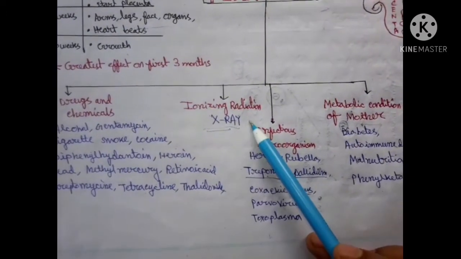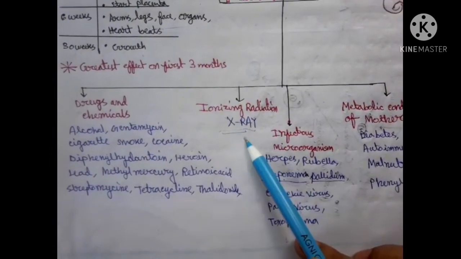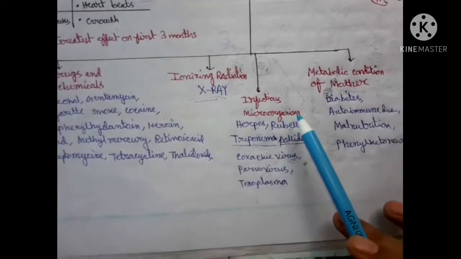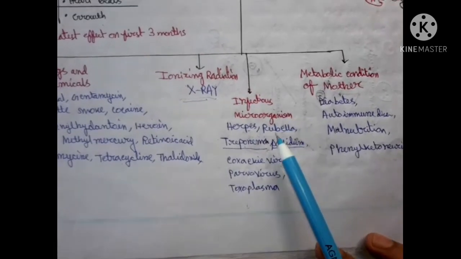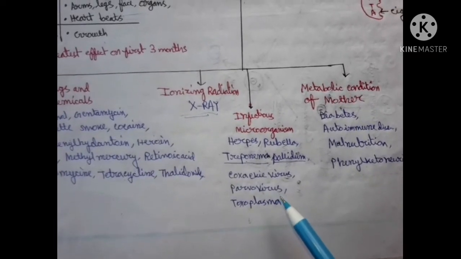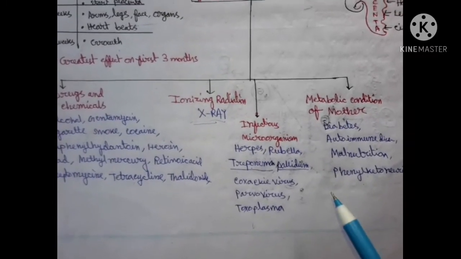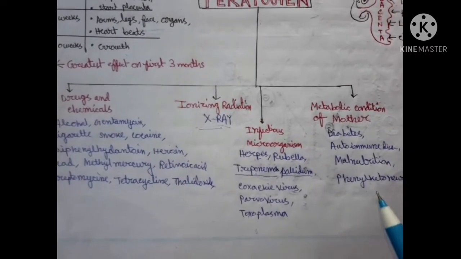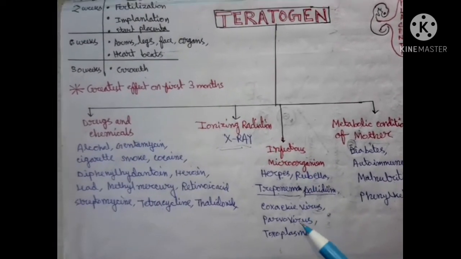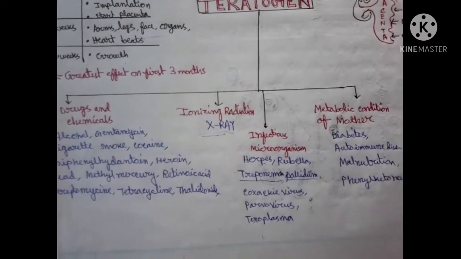Let's see X-ray. X-ray is also a teratogen. It can break the DNA and create abnormalities. Infectious microorganisms like herpes, rubella, parvovirus, toxoplasma, treponema, all these viruses, even some bacteria and some protozoa, are very harmful for the baby. So during pregnancy, if the mother is affected by any of these viruses or bacteria, it will create a bad impact on her baby.